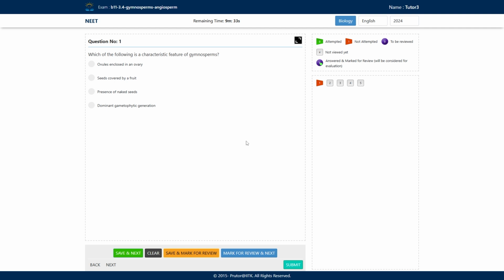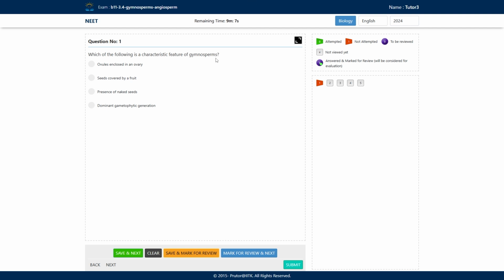Here comes the first question. Which of the following is a characteristic feature of gymnosperms? Options: ovules enclosed in an ovary, seeds covered by a fruit, presence of a naked seed, dominant gametophytic generation. The correct answer is the presence of a naked seed. We have discussed this in great detail.